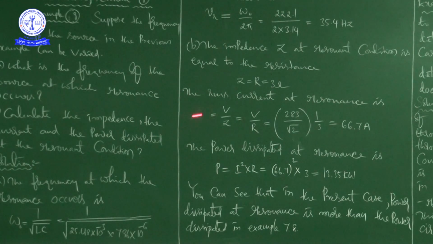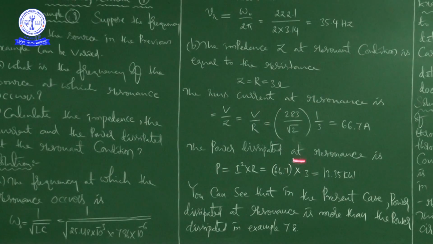Next, the RMS current at resonance. Generally it is Ohm's law: current is the ratio of voltage to resistance, V by Z. Here Z is equal to R, so V by R, where V is 283 by root 2 and R is 3.